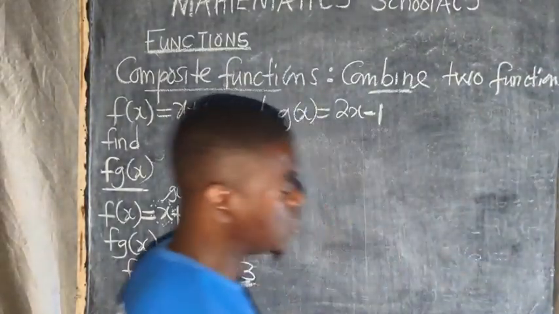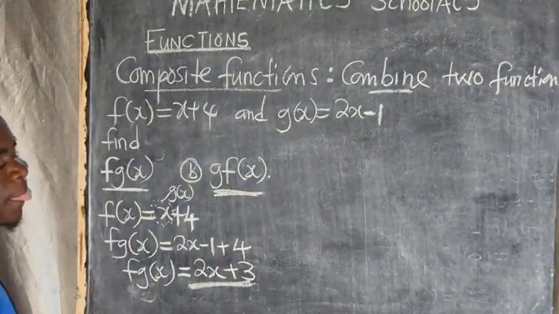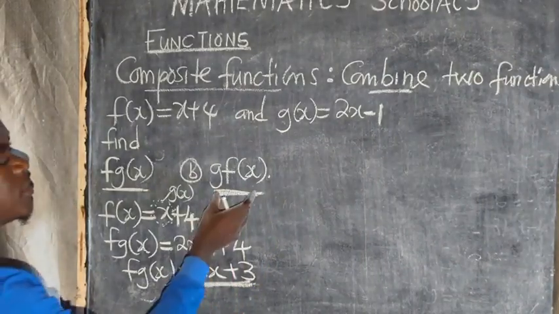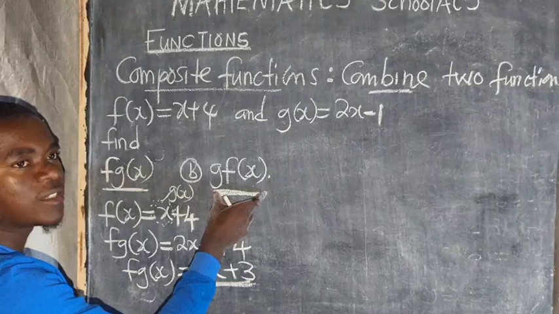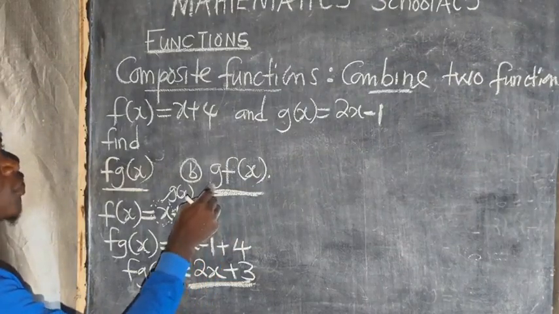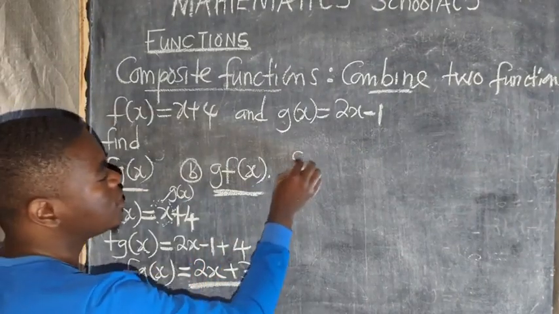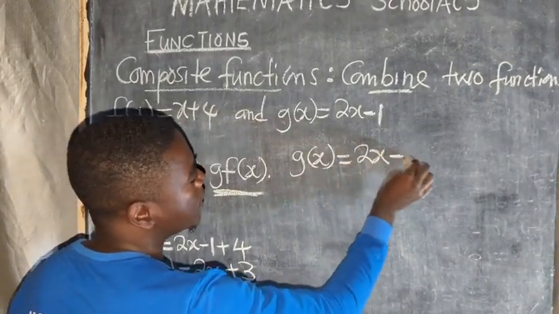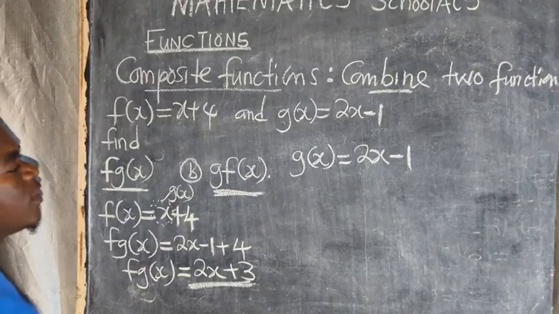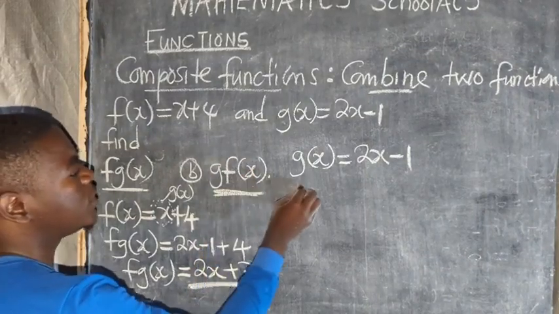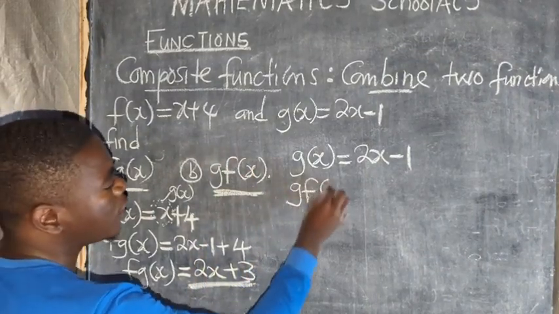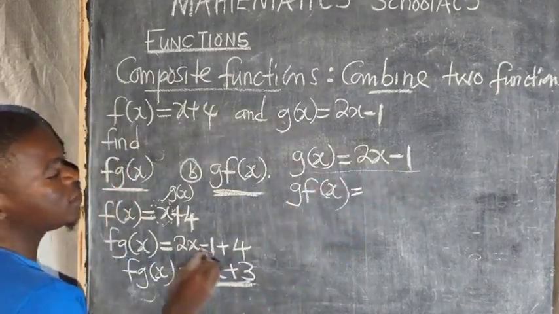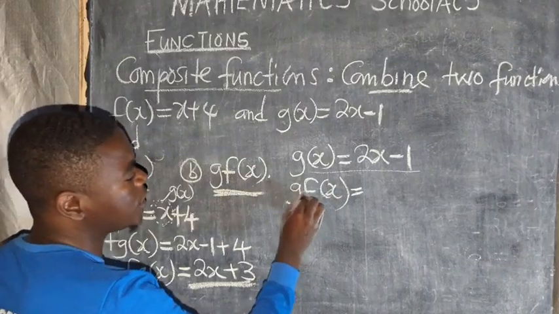We move forward and look at question b. We want to find gf of x, which means we want to combine these two functions that are here. The first function to be mentioned is g, so I'm going to start with g. gf of x is equal to 2x minus 1. Then they have put the function f. So the first one is g, then I've also included the f.